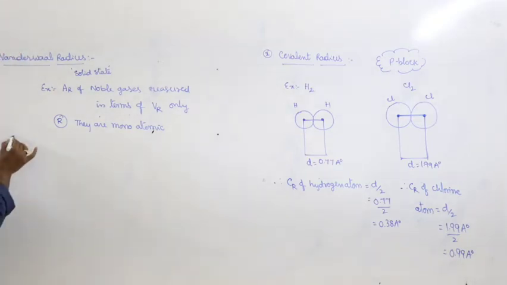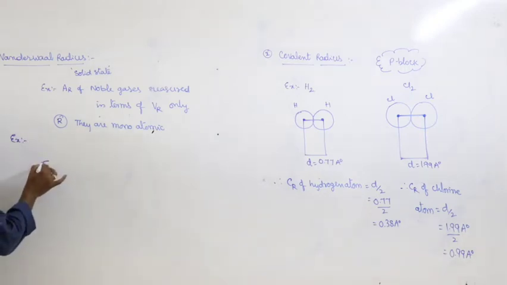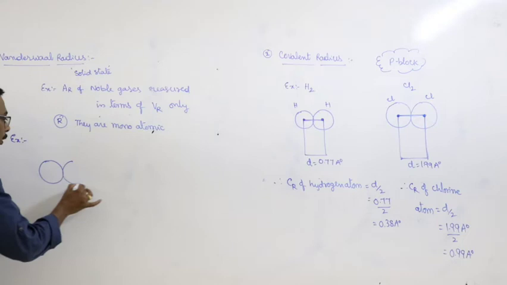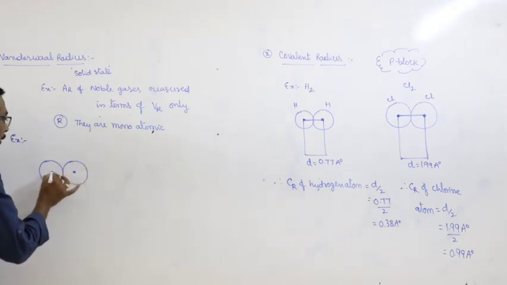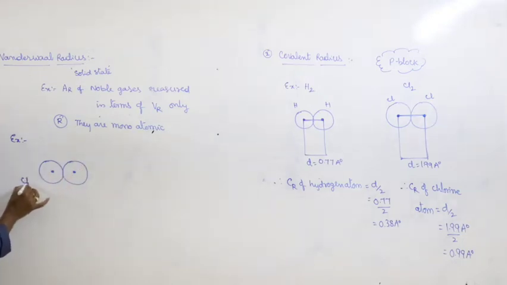Right? Look at the example. Now let us calculate the van der Waals radius of chlorine gas or chlorine molecules. Look at here. This is one chlorine molecule.